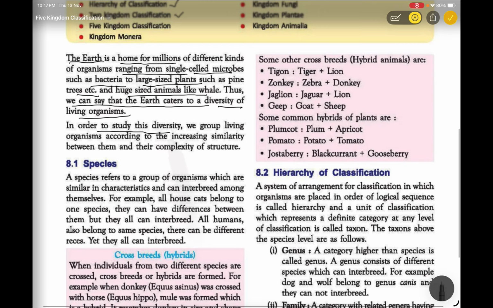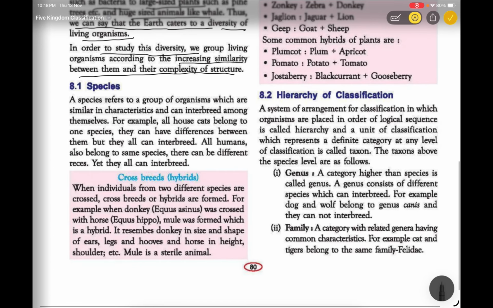In order to study this diversity, we group living organisms according to the increasing similarity between them and the complexity of the structure. So they have divided the diversity into groups of living organisms which we can understand easily. In that, the first and main topic is species.